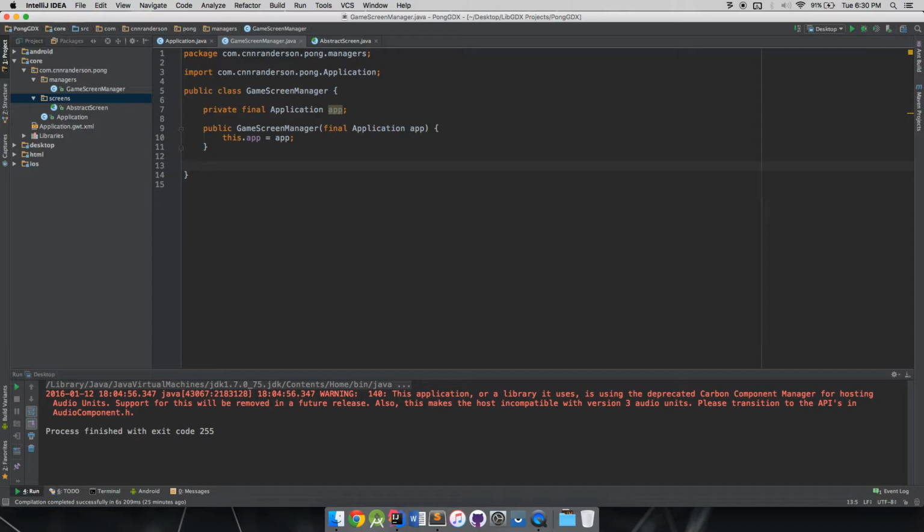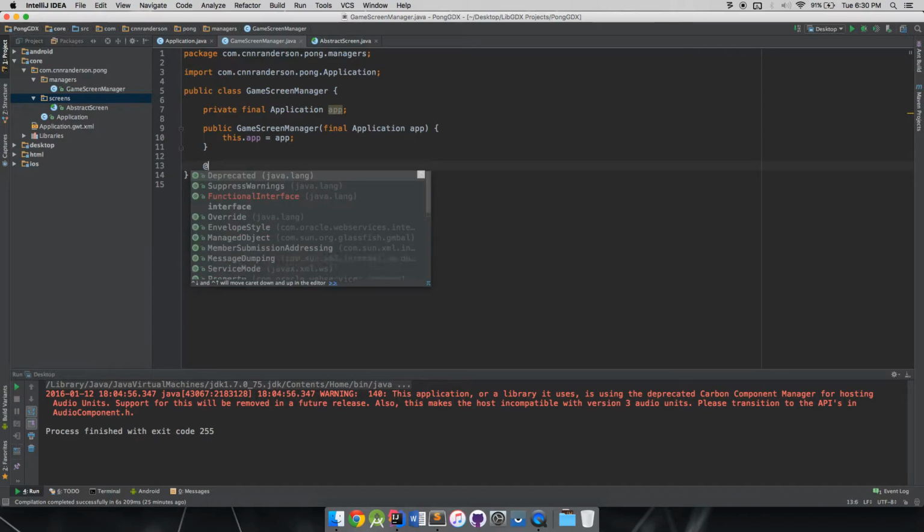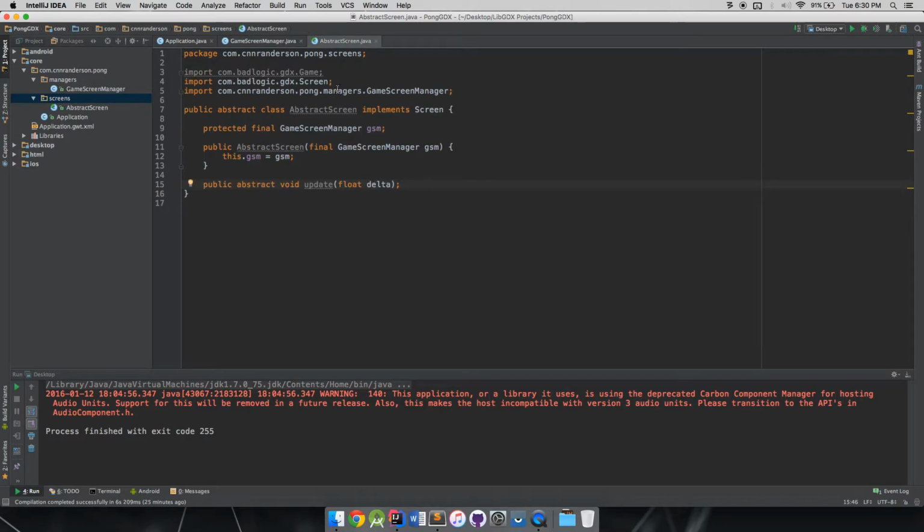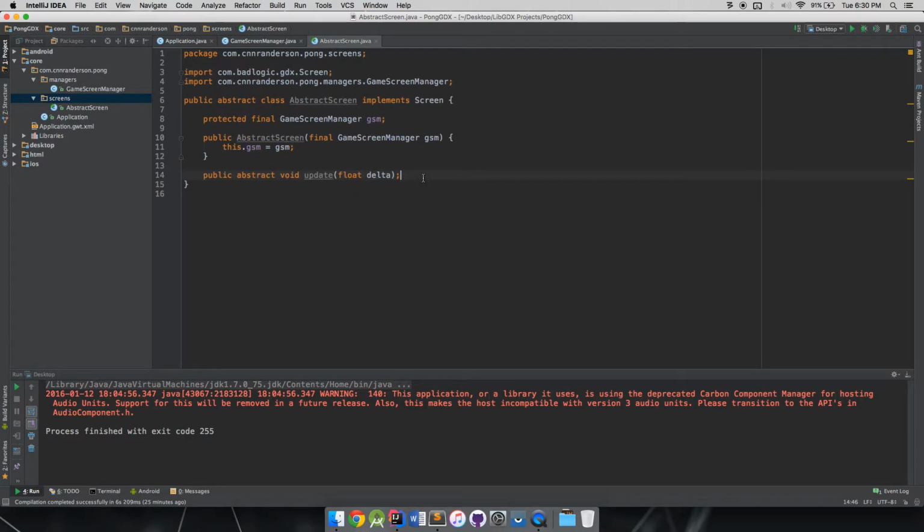So let me think. Next, we have our screens. Oops, actually, we are in the GameScreenManager. We need to be in our abstract screen. All screens have a render method, and instead of overriding it in the subclasses of AbstractScreen, we're going to have a superclass render method in here that the subscreens will do a super call to, but also have their own.